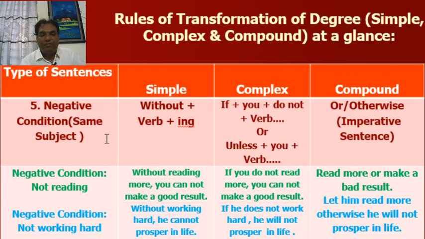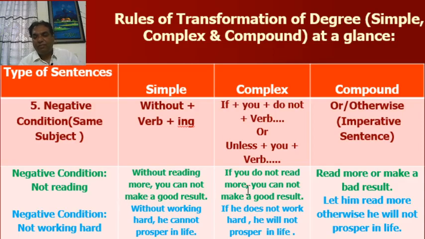Now, rule number 5. Negative condition, same subject. In simple, without plus verb plus ing. In complex, if you do not plus verb, or unless plus subject plus verb. In compound, you have to use or, or otherwise. Imperative sentence: two imperative sentences will be joined by or, otherwise.